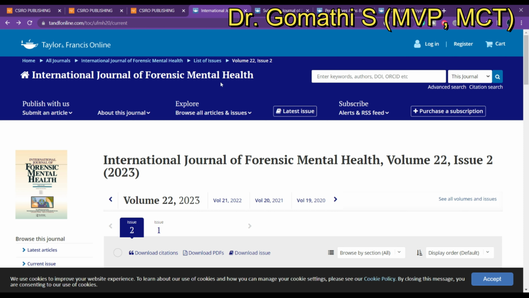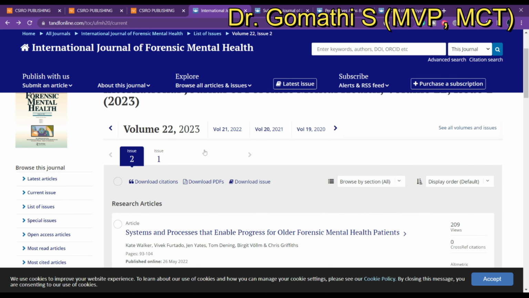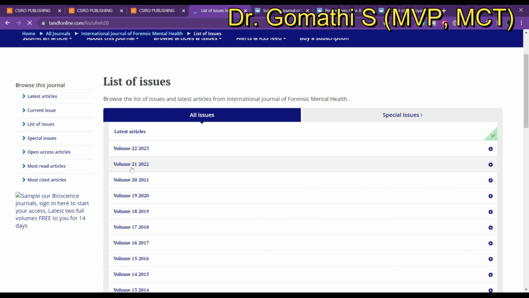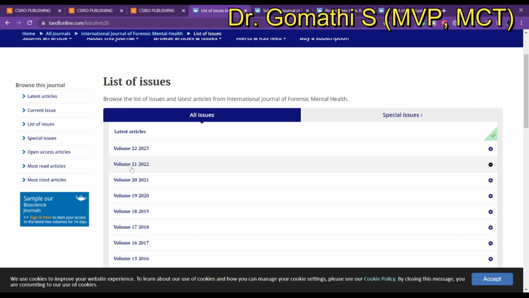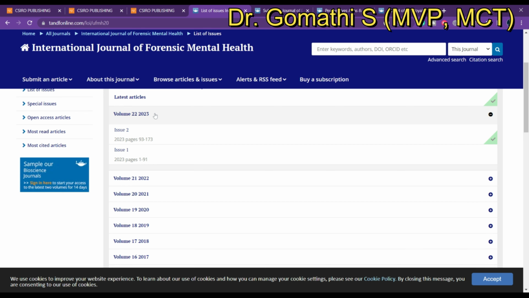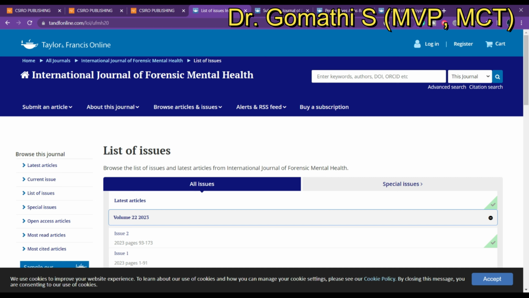So let me go to the next one, which is the International Journal of Forensic Mental Health. This is from Taylor and Francis Online, and this is indexed in Web of Science. Here you can see a list of all issues. In 2022 you can see they have published 4 issues a year, which means that even in 2023 they will publish 4 issues a year.